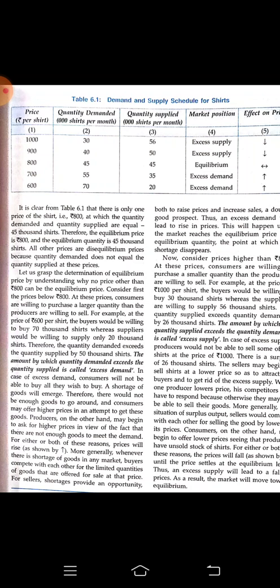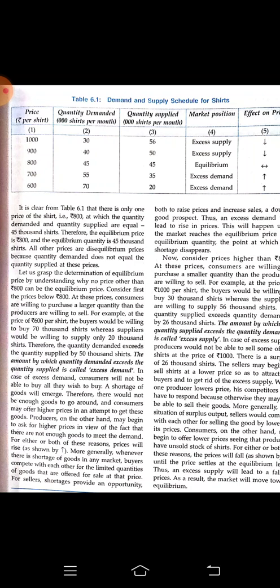So from the very last column, column number 5, we can understand that at rupees 800 per shirt, that is the time where we are having the equilibrium. You can see the quantity demanded and the quantity supplied is the same, 45,000 and here also 45,000, right? So we are saying this is an equilibrium.